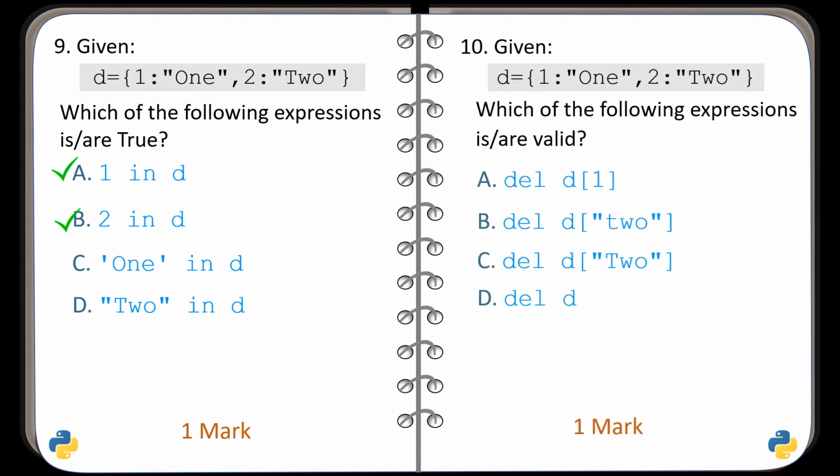Question number 10. For the given dictionary D, identify which of the following expressions are valid. And the valid statements are given in option A and D.